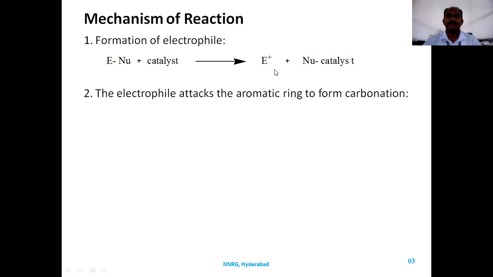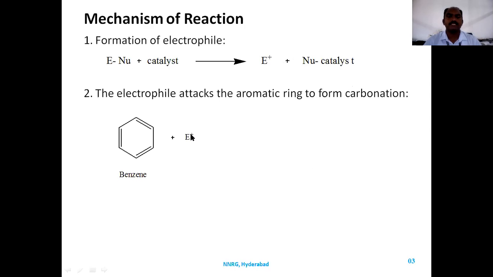The electrophile which is formed will attack the aromatic ring to form a carbocation. Carbocation, what do you mean by carbocation? A species which has a positive charge. Carbon bearing positive charge we call a carbocation.